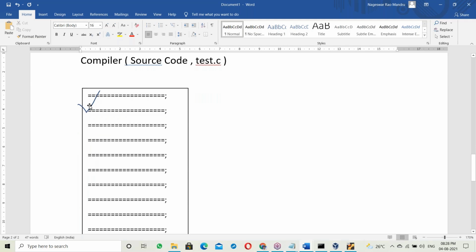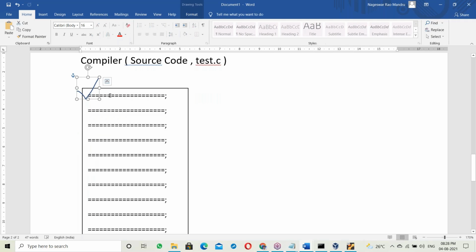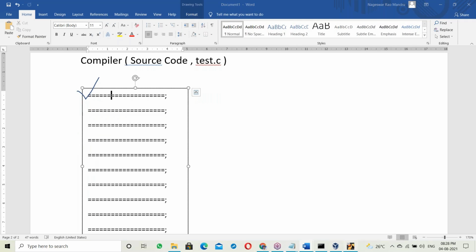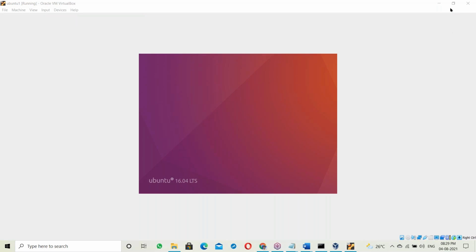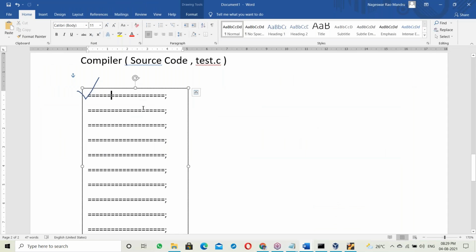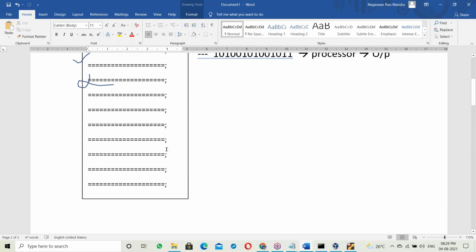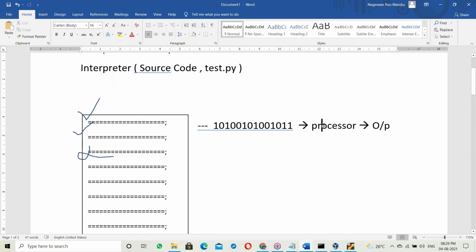See, first the compiler checks the first statement. Suppose the first statement is correct. Even if the first statement is correct, it won't convert into binary code immediately. See, in case of an interpreter, there is immediate conversion and then execution, line by line: converting, then executing.